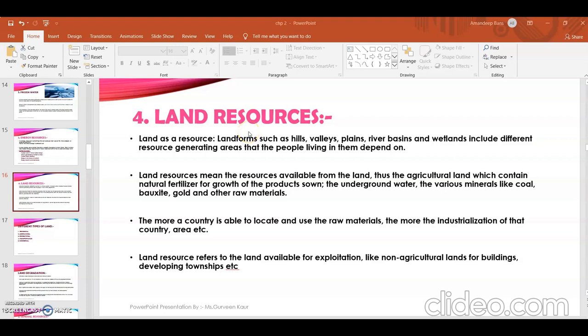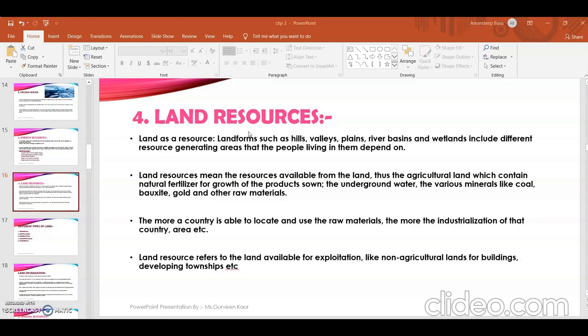The other resource which you all are going to study now is the land resource. Now, what basically is land resource? You can say the land which is available for exploitation is called a land resource. Exploitation means making use of the land. It can be for agricultural or non-agricultural purposes. Non-agricultural land is used for making buildings and developing townships. Agricultural land is used for agriculture, and land is also used for industrial and commercial uses.